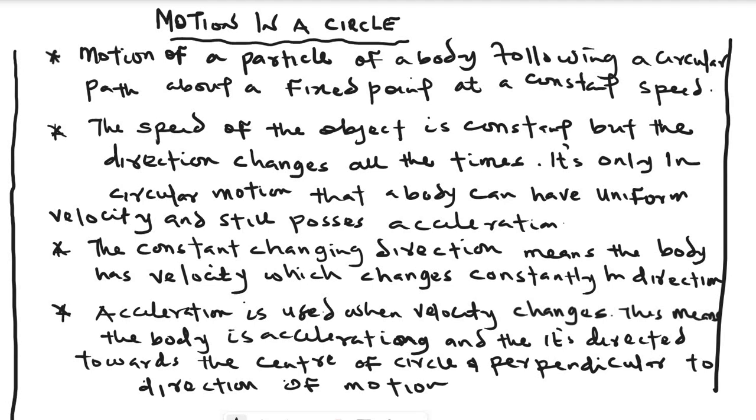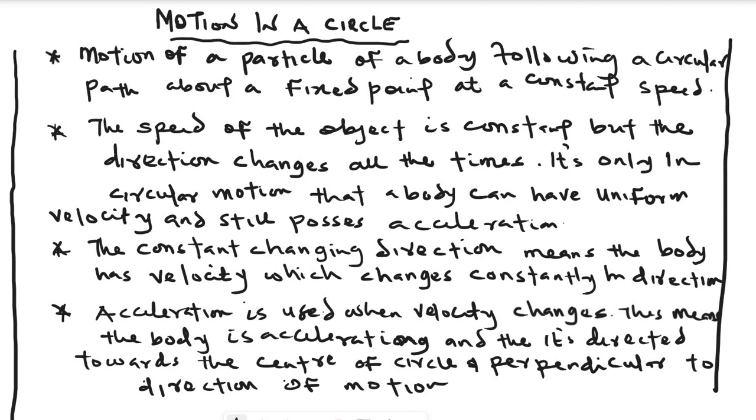Okay, today we shall be looking at the first topic in Cambridge A-level physics, A2: motion in a circle. As you can see on the screen, I put in the important terms, what we need to know about circular motion. The first point here is motion in a circle of a body following a circular path about a fixed point at a constant speed.